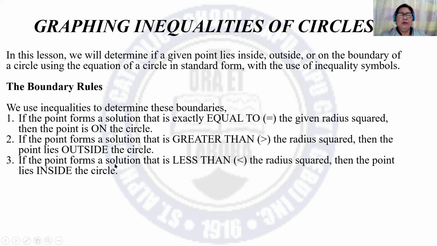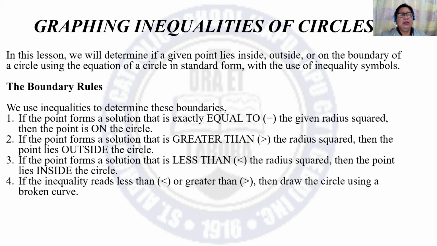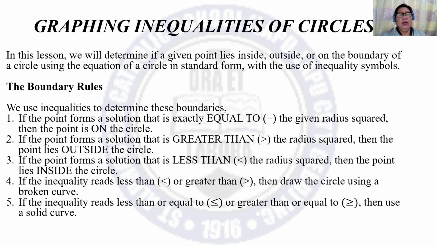If the point forms a solution that is less than the radius squared, then the point lies inside the circle. If the inequality reads less than or greater than, then draw the circle using a broken curve. If the inequality reads less than or equal to or greater than or equal to, then use a solid curve.